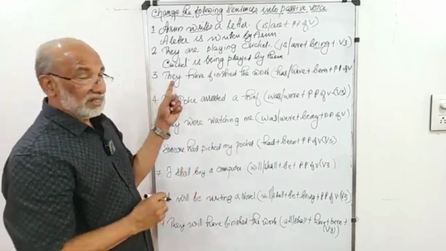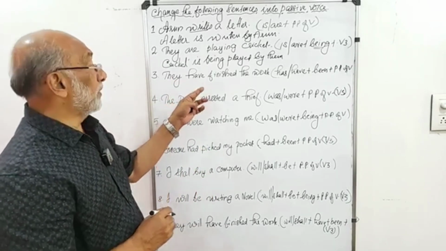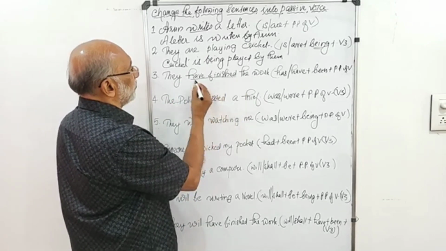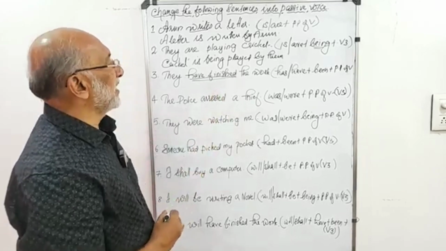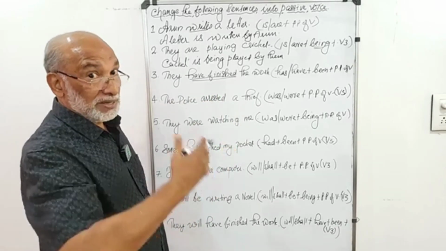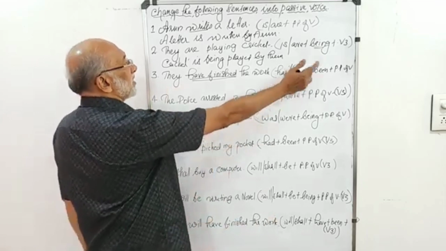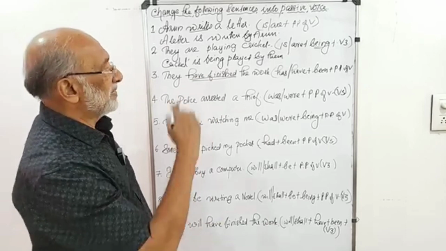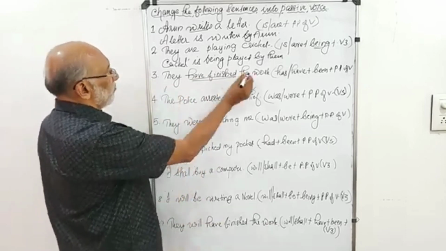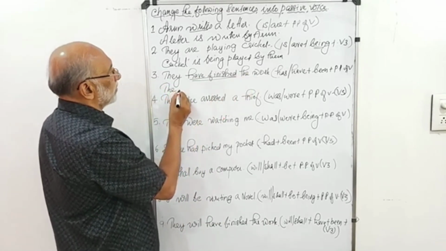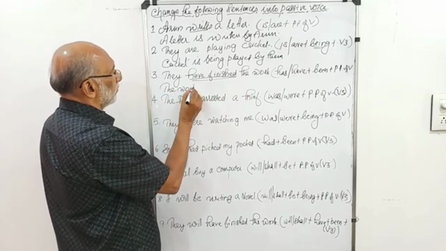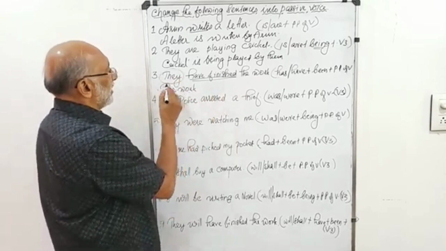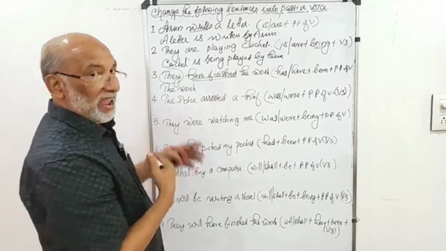Now coming to the third one and the last one of the present tense, they have finished the work. Have finished is the verb that is in present perfect tense. So the structure of the verb in the passive will be has or have plus been plus past participle of the verb. Naturally, the object becomes the subject. So work becomes the subject. The work have finished. It is plural. They is plural. So we used have finished.